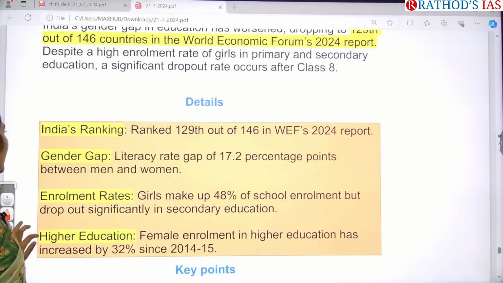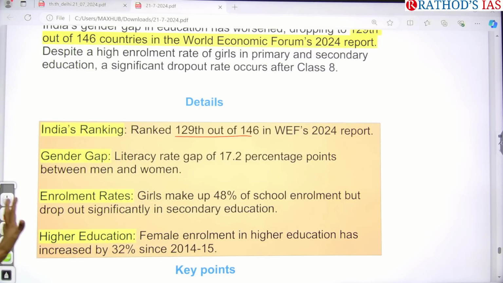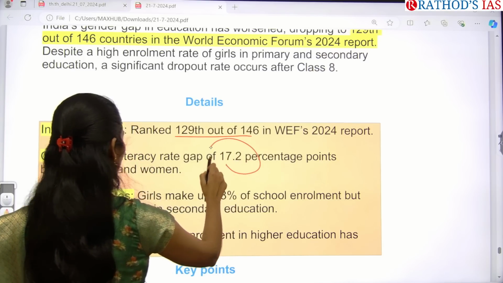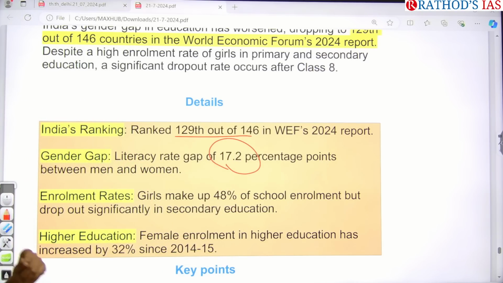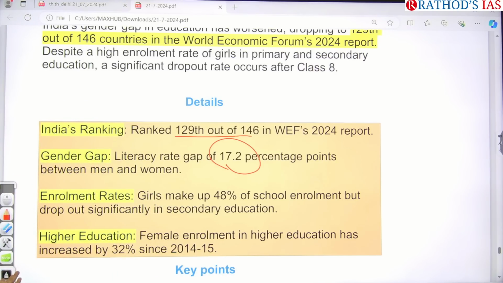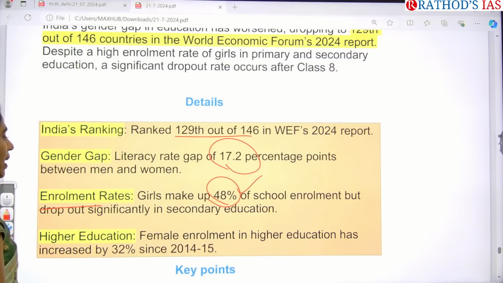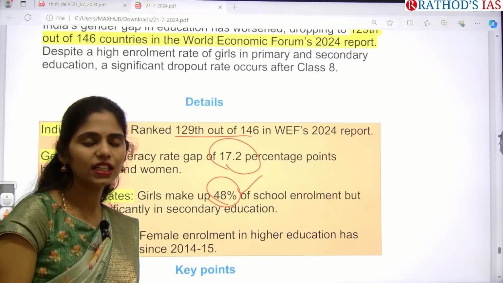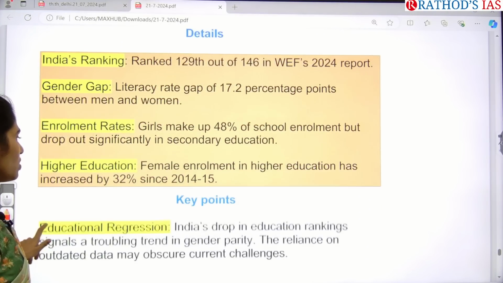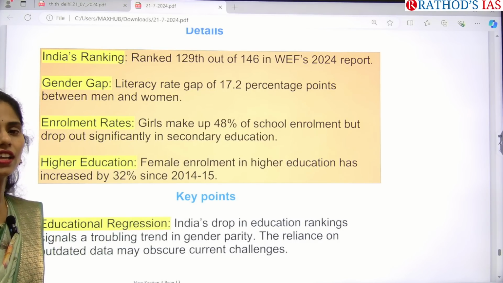This article is saying that India's ranking is 129 out of 146 and the gender gap is very high. The gap between male and female is 17.2 percentage points. This is very, very huge. A 17.2 percentage gap is present between women and men who are going into education. Enrollment rates are 48 percent for women, but there are significant dropouts when they enter class 8th. Even in higher education there is very little access for females, and female enrollment is just 32 percent in higher education.